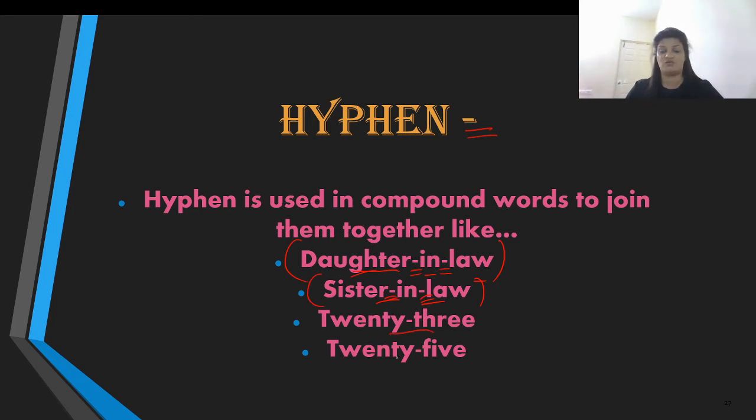Similarly, 23, 25, 21, all those words are brought together because they are 2 different words and you need to make them as one. Therefore, hyphen is functioning over here like combining. It is used to combine 2 different words and to make them as one, like this. So that's the function of hyphen.